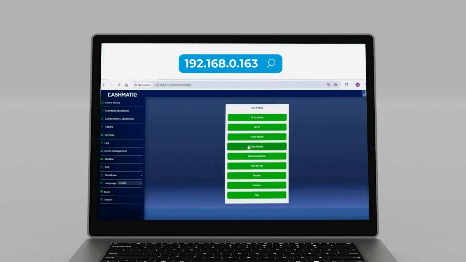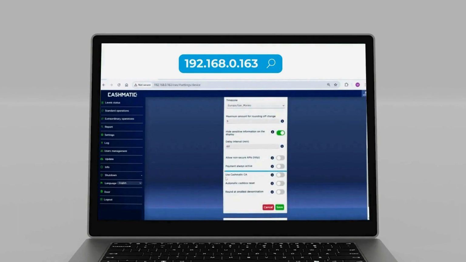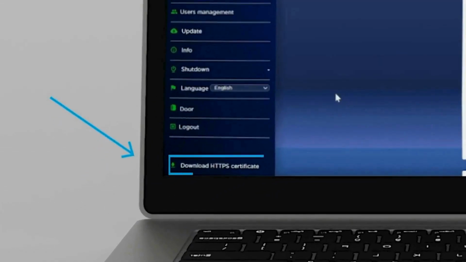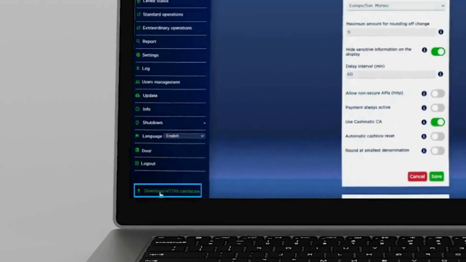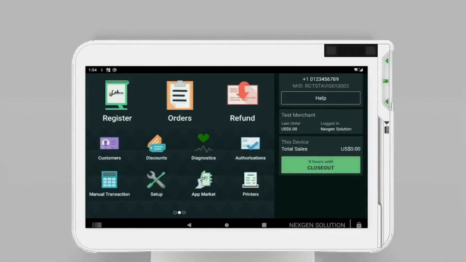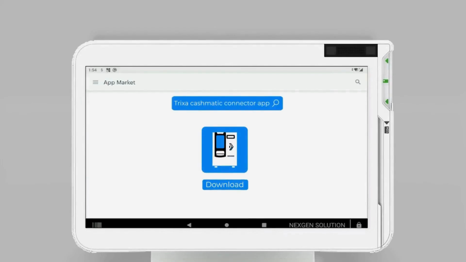to Cashmatic web panel. Go to Settings, Device, turn on Use Cashmatic CA. Then save. You will see on the bottom left a certificate appears. Download the HTTPS certificate. After that, go to Clover Kit, open App Market, download our app, Trixa Cashmatic Connector.